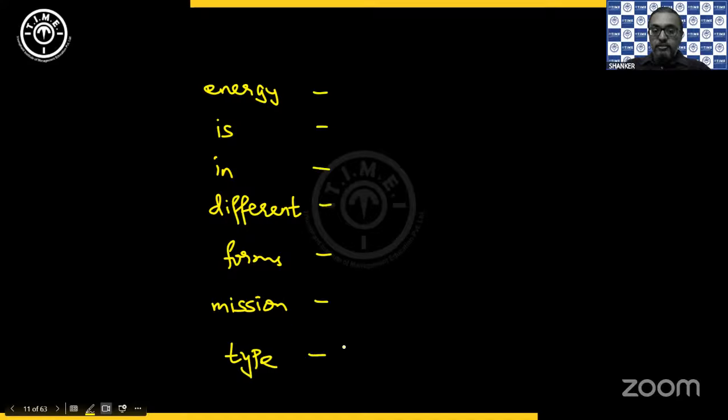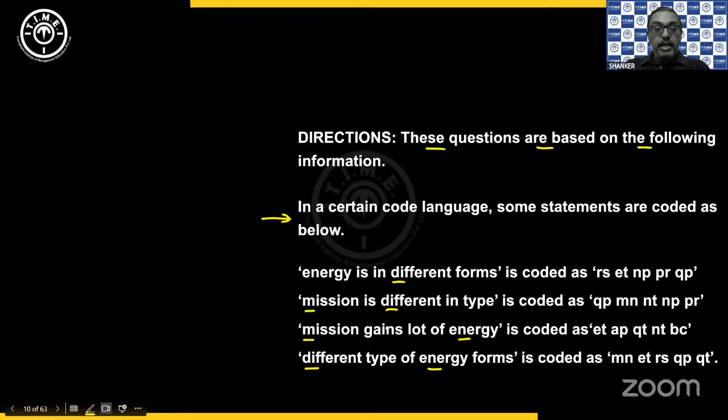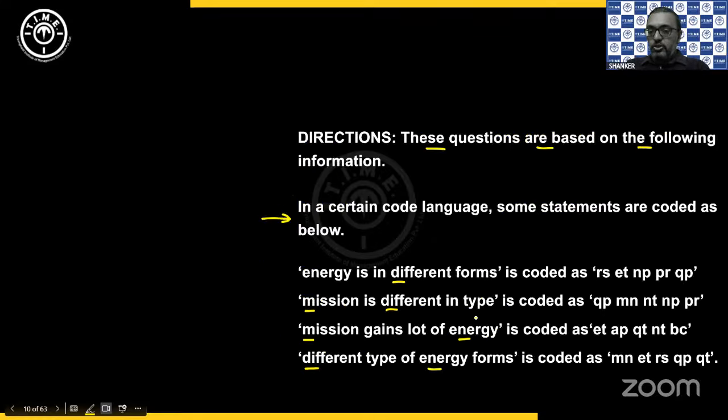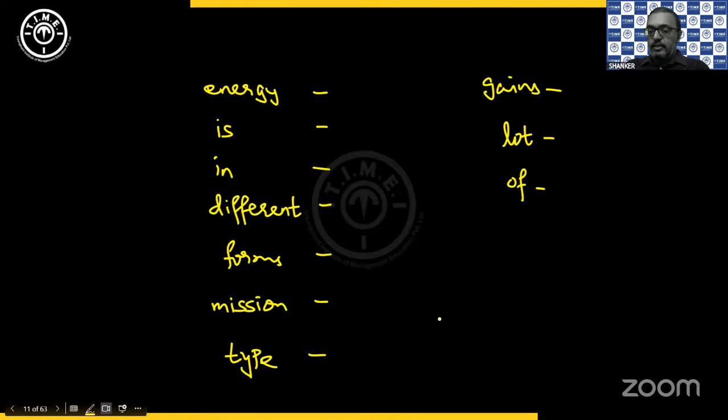Okay, so these are the words from the 2 sentences. The next, mission gains a lot of energy. Mission is already there, gains a lot of energy. These are the words I'll have to write. So gains, lot of, and the word energy is also already available to us from the first sentence. So I will not write.